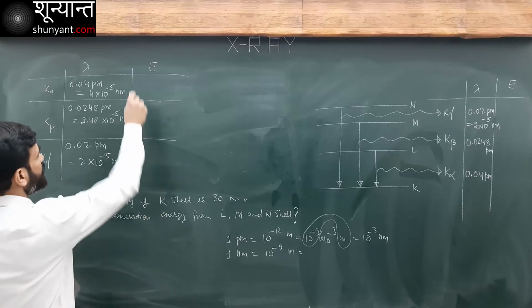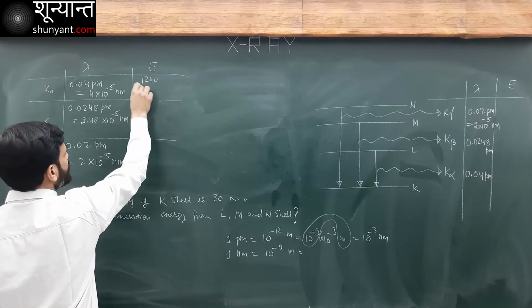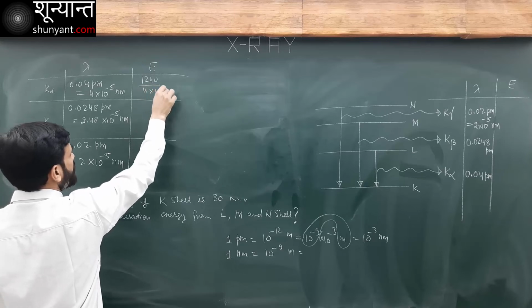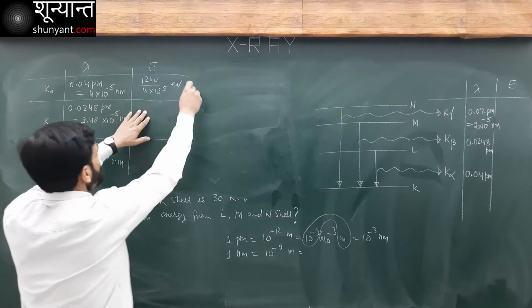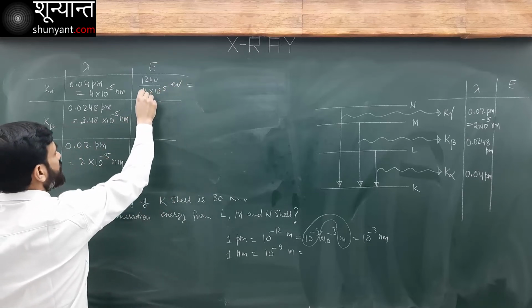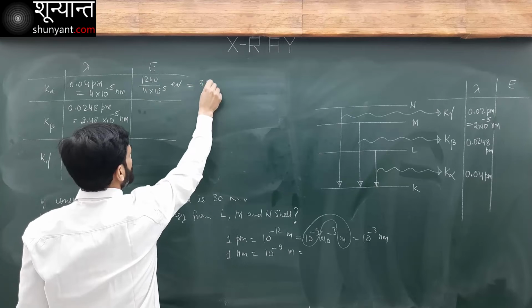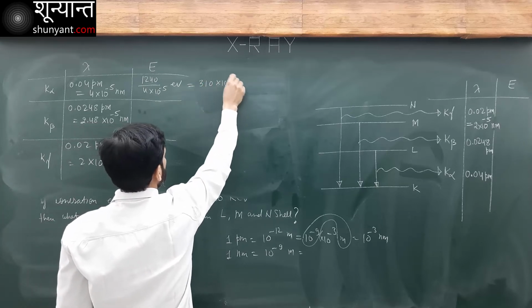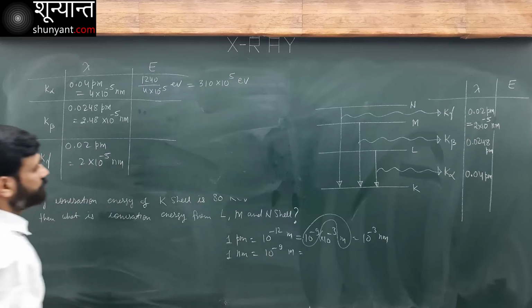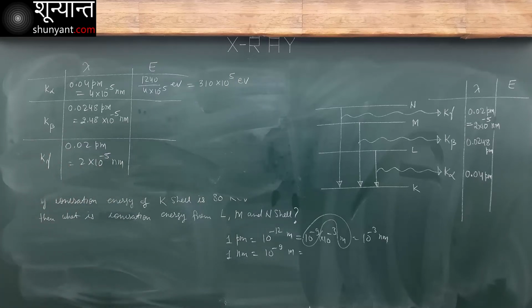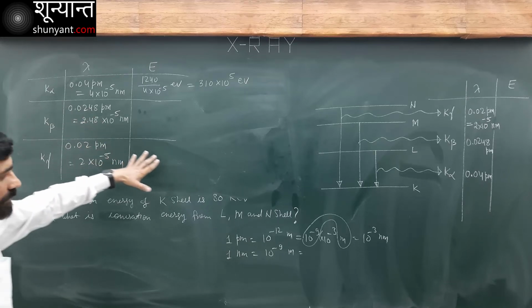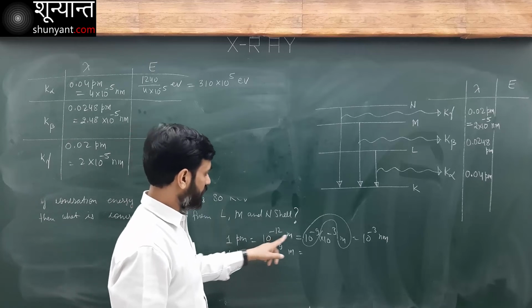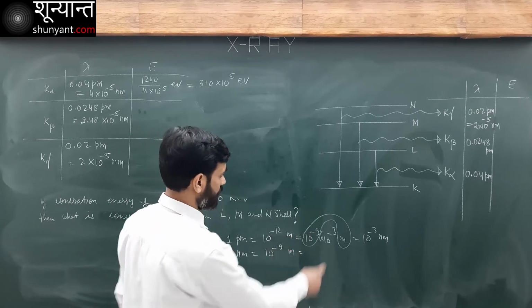What about energy? This is 1240 over 4 into 10 minus 5 electron volt. Is that right? That means this is 310 into 10 power 5 electron volt. Am I doing it all right? 1 picometer is 10 power minus 12, 10 power minus 9, 10 power minus 3 meter here.